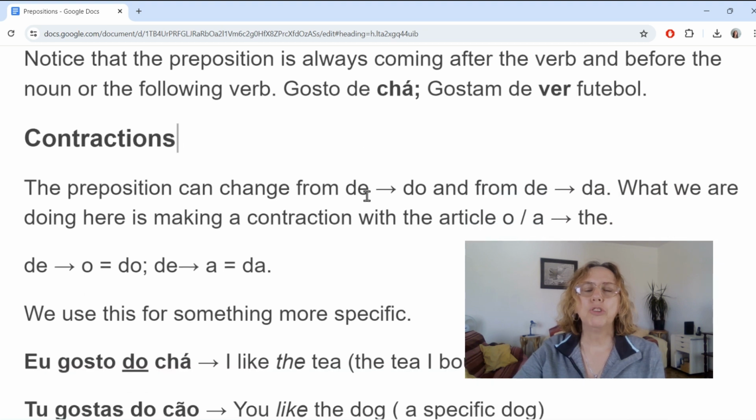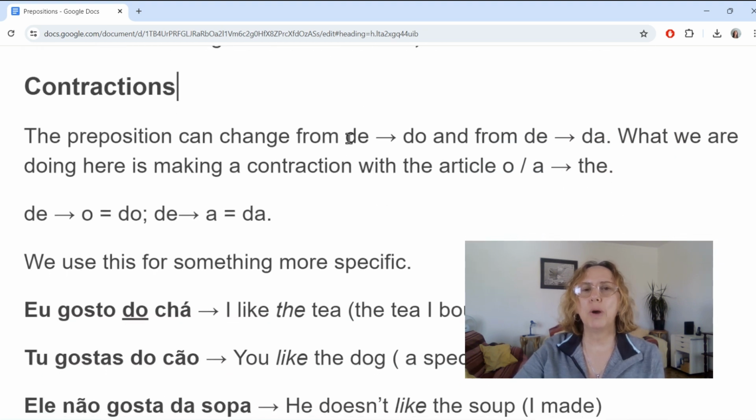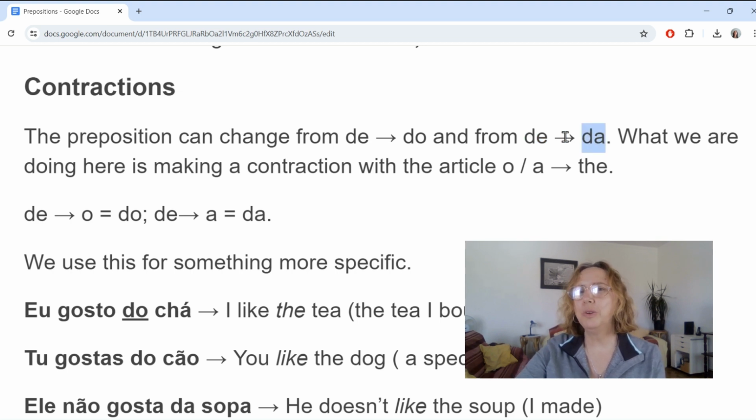Now, we also have what they call contractions. This is when the preposition de is going to change to do, and de to da. I always think of the Police song, the do, the da, da, da. And that can help you if you remember that, if you're as old as I am. So the de and the o. So that basically means of the, from the. Although the de after the verb gostar doesn't technically mean anything in English.